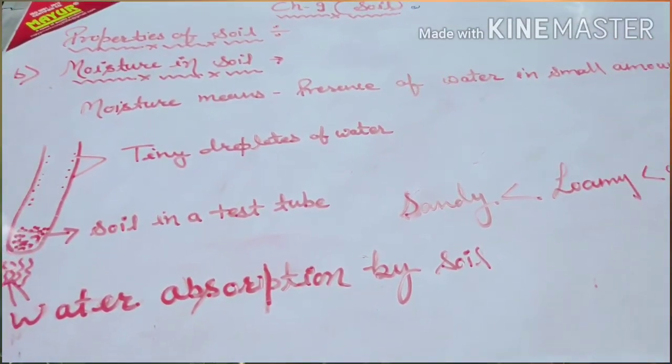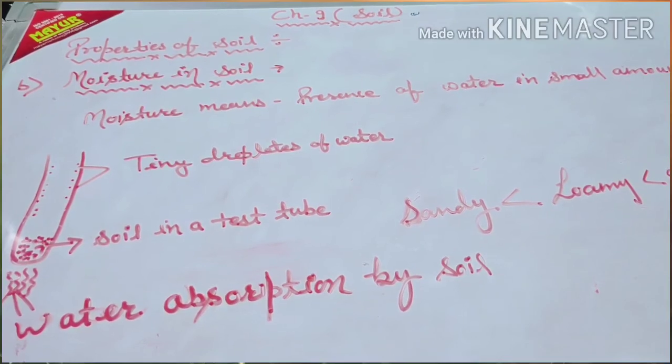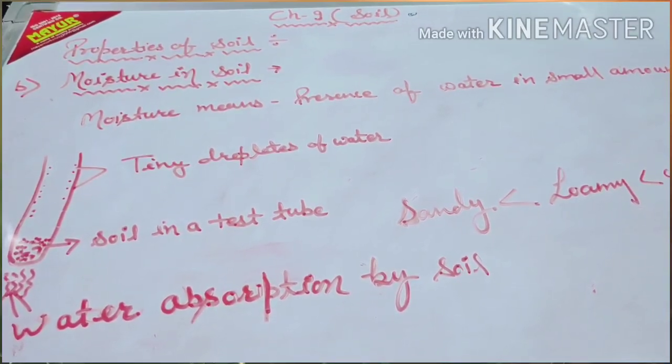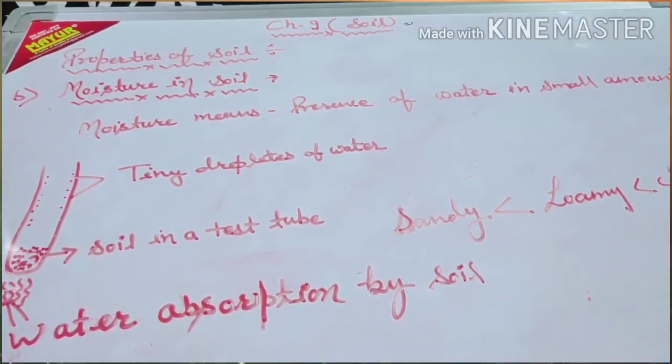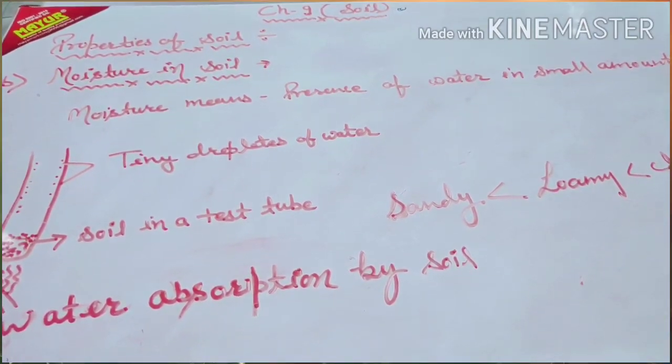And in loamy soil, it is in between, meaning it has the right amount of water retention, and it also has the right amount of percolation. So that's why loamy soil is the best for growing crops.